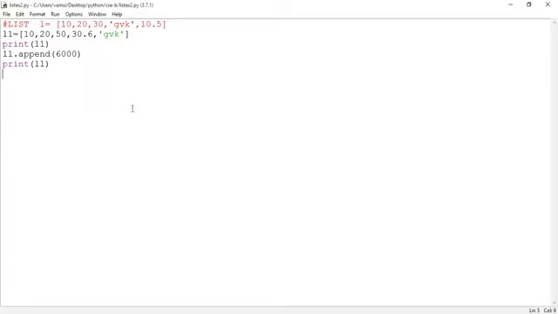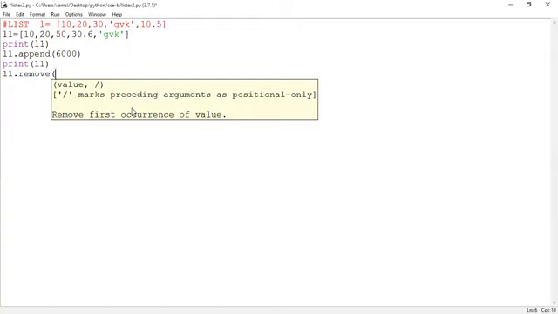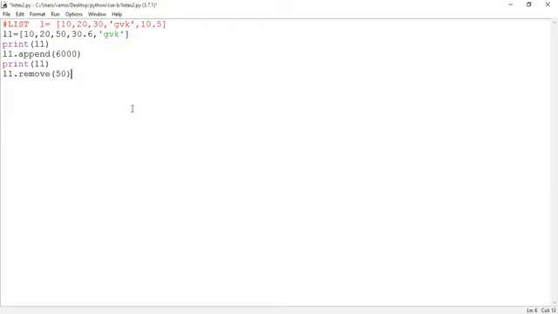So you can use a remove method. What's the variable name? The name is L1. L1 dot remove. Are you seeing the code window? Yes, sir. So which element has to be removed from the list? 50. As per your requirement, you can mention that particular element. So here I'm giving 50. L1 dot remove of 50.